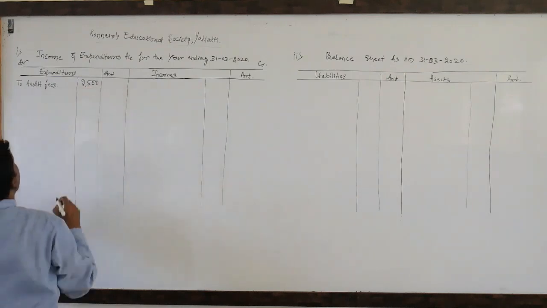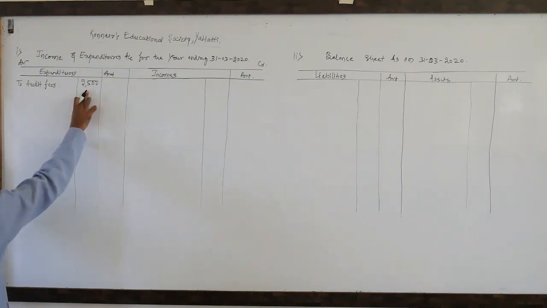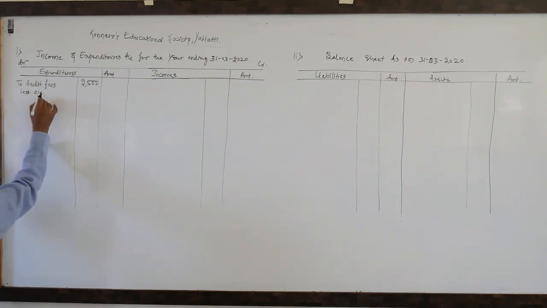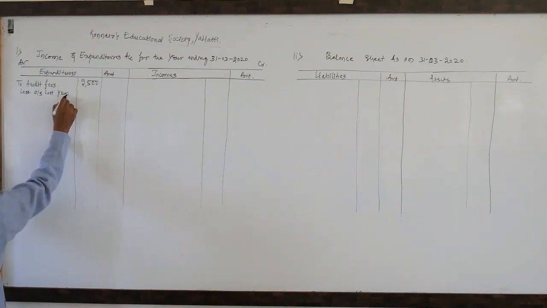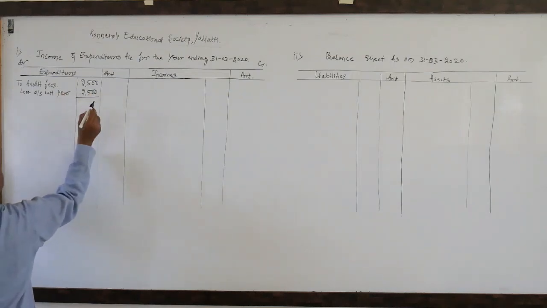Now this year we have paid audit fees 2500, but whatever we have paid rupees 2500 is not the current year, it is last year balance. So that is the reason we need to deduct less outstanding last year. So now it remained as nil.